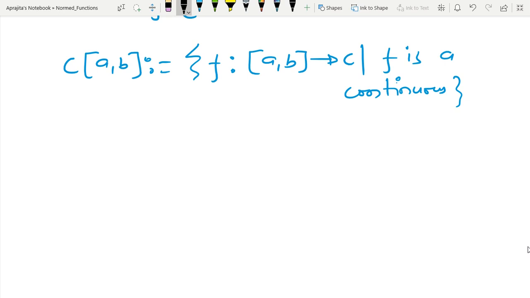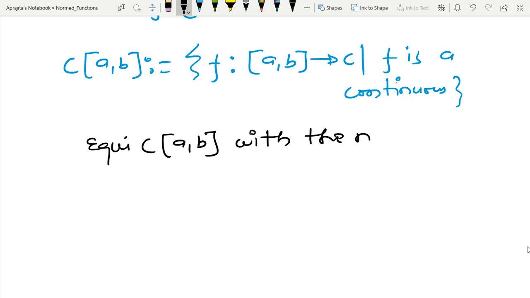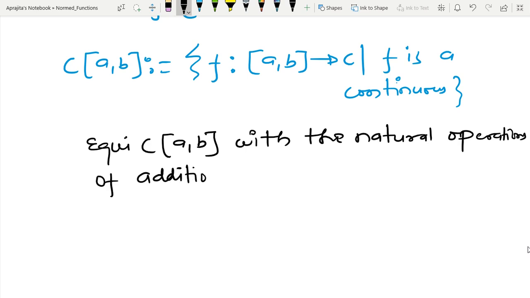So I am assuming that this space C[a,b] is equipped with the natural operations of addition and scalar multiplication.